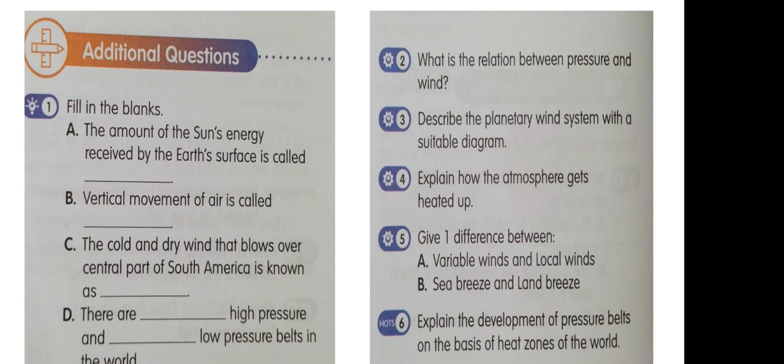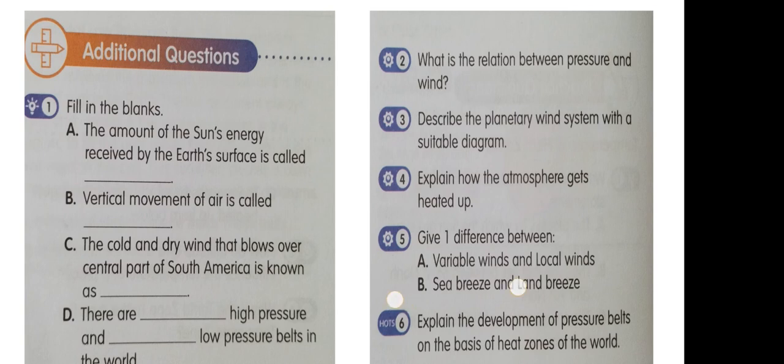Explain how the atmosphere gets heated up. So your answer is the sun is the only source of heat for planet Earth. It radiates heat in all directions through a process called solar radiation. Incoming solar radiation is received in the form of short waves. After absorption, the Earth's surface stays radiating the heat back to the atmosphere in the form of long waves. This process is called terrestrial radiation and gradually heats up the atmosphere.